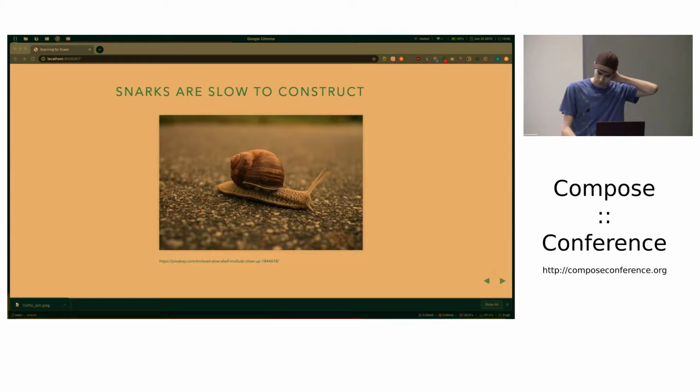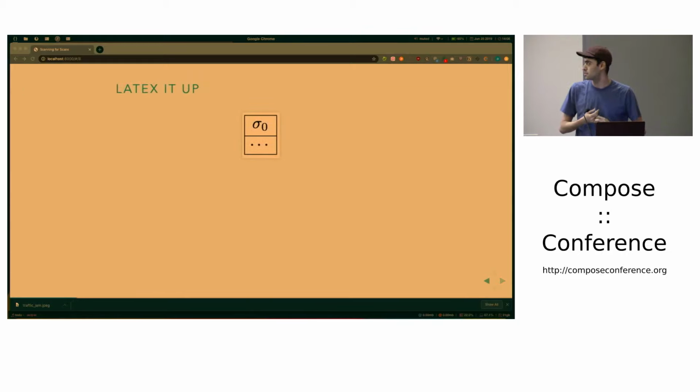I want to show you a picture of this, but I need to introduce some notation. And I like LaTeX, so whatever. Okay, ready? Notation: sigma. Sigma is the state of everyone's accounts in the system. So I have 10 tokens, you have 10 tokens, Fred has 3, Jane has 20. The whole world, or whatever your world is, has some amount of tokens. We're going to index that on some slice of time that we look at the world, so like 0. This is the initial state, in other words.